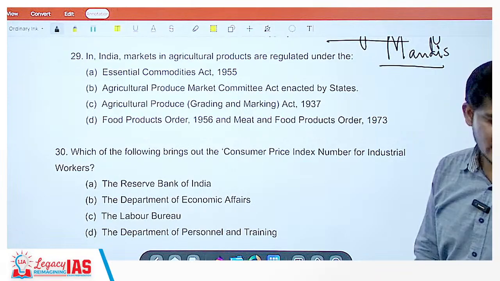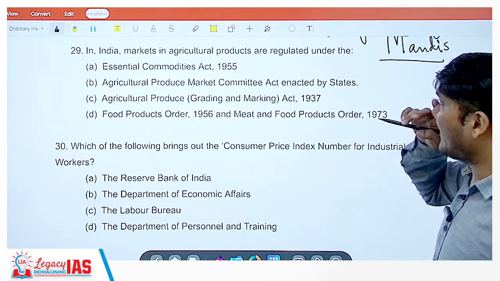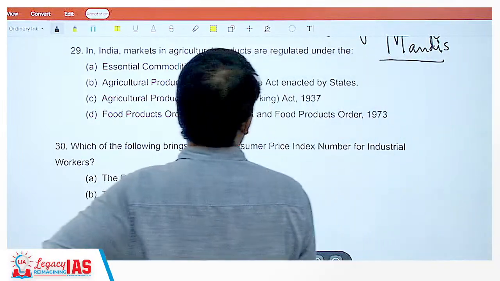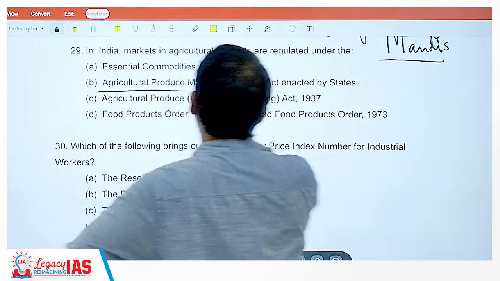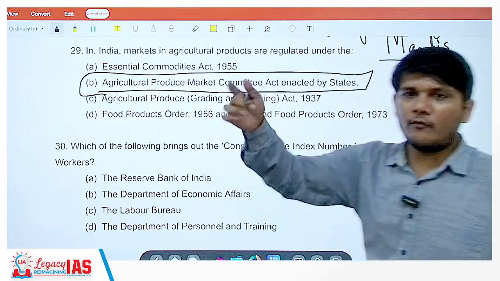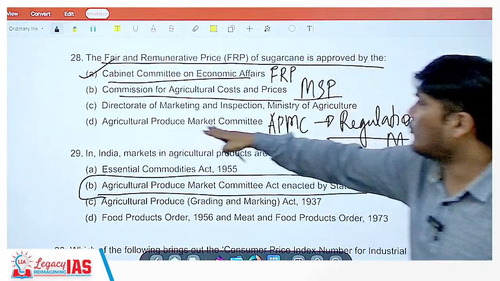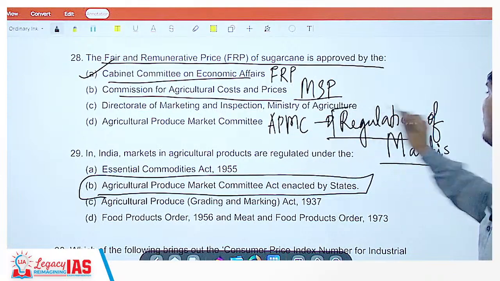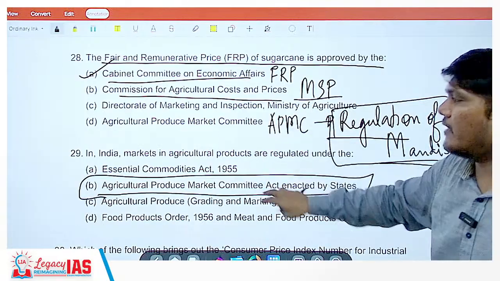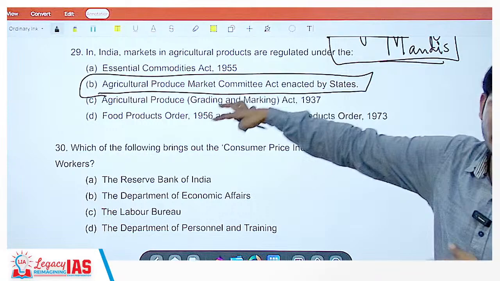Now, question number 29. In India, markets in agricultural produce are regulated under the Agricultural Produce Market Committee enacted by the states. Just now we saw a question and I told you Agricultural Produce Market Committee regulates the mandis. Mandis are what? The marketplace. And we have another similar question utilizing this option as the right option here.